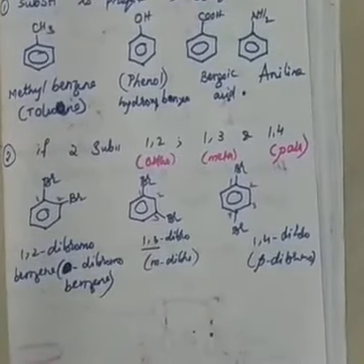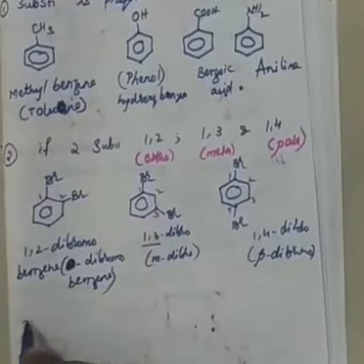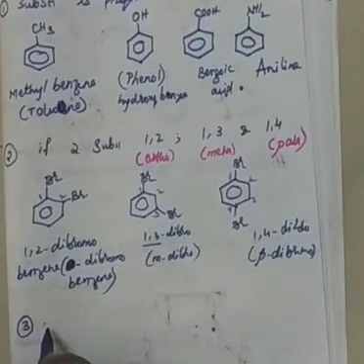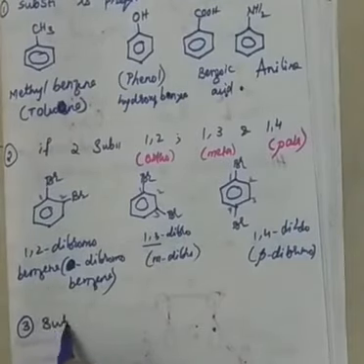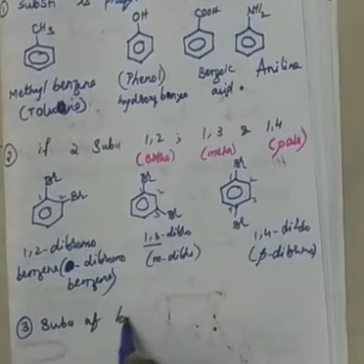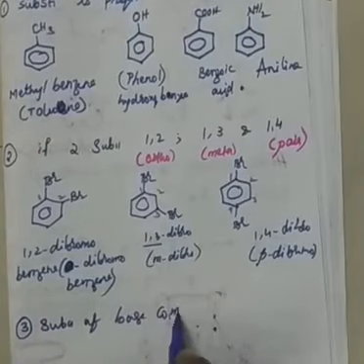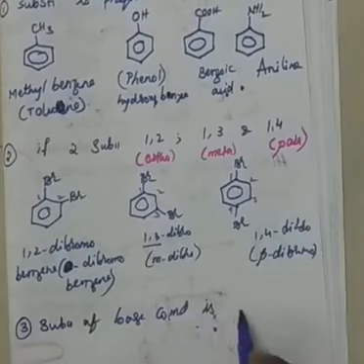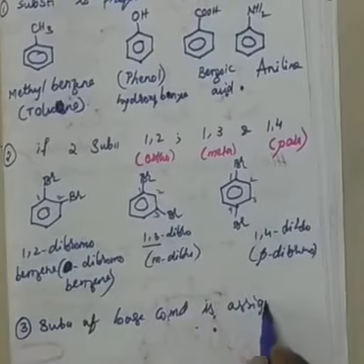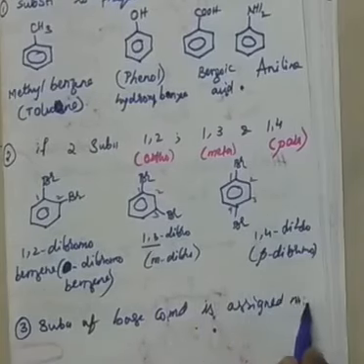Okay, so this is another rule in the IUPAC nomenclature. And the third rule is: the substituent of the base compound is assigned number 1.